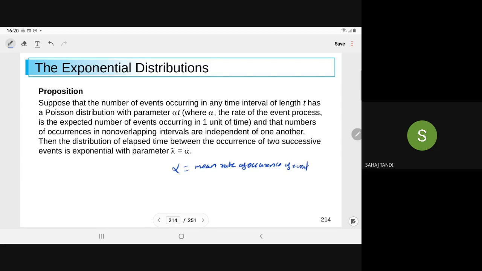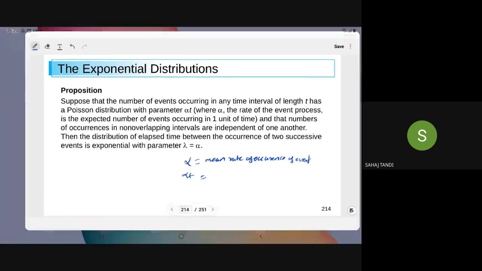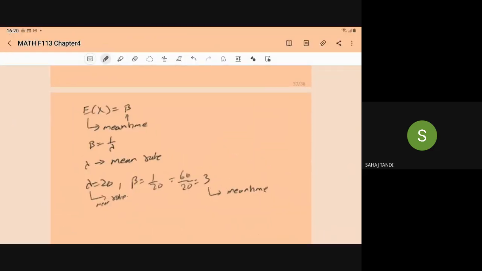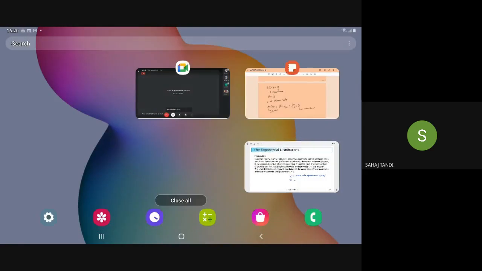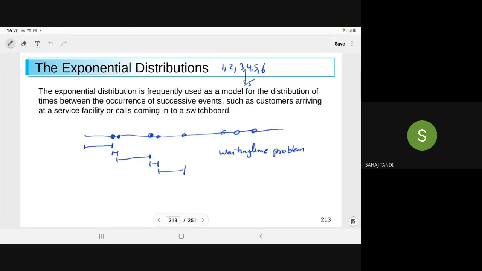So when alpha is the mean rate of occurrence of an event, what will alpha t be? Alpha t will give you the number of occurrences in time t. So here, if alpha is the rate, we take the time t.